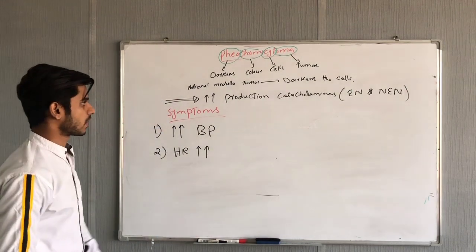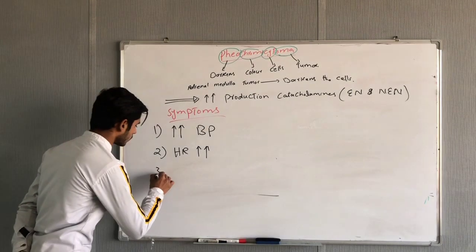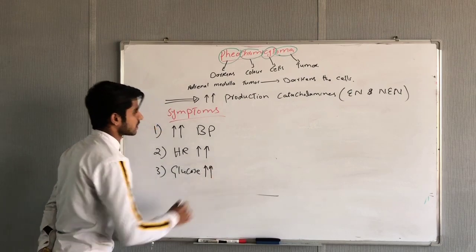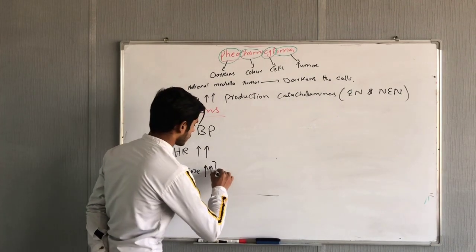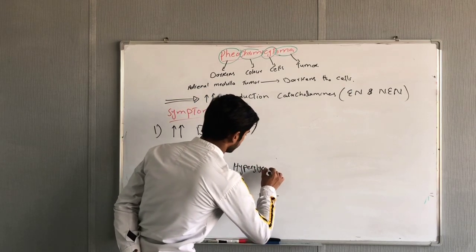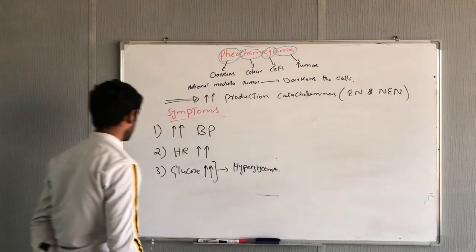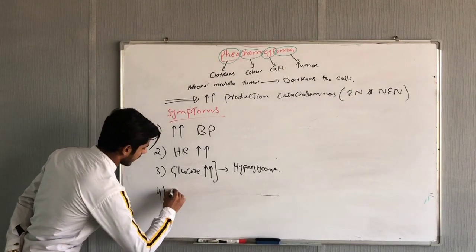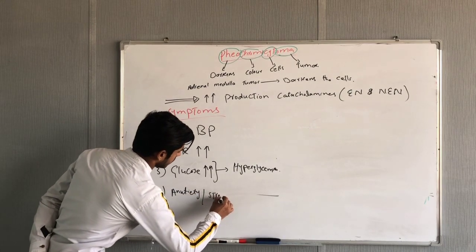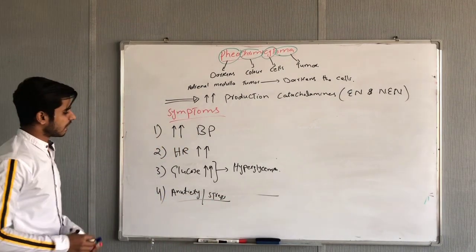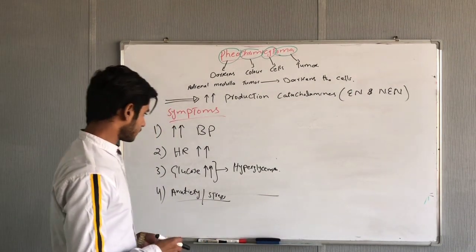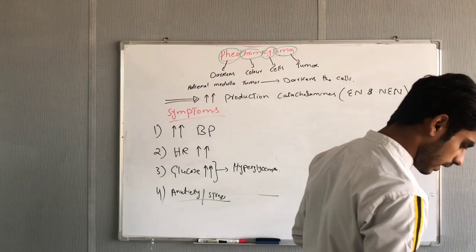Second, what is the function of catecholamines? Their function is also to increase the glucose level, and in case of excessive production they will increase the glucose level too much. So it will cause hyperglycemia. This was the third symptom. Fourth, it will cause anxiety or stress, because catecholamines are neurotransmitters of the sympathetic system, so they also cause anxiety or stress in our body.